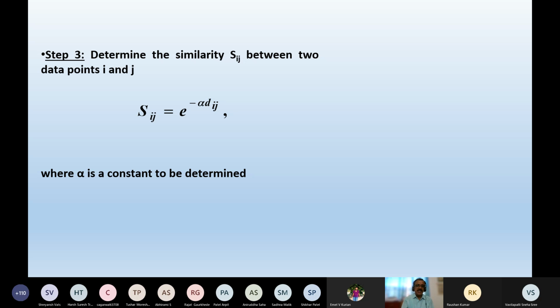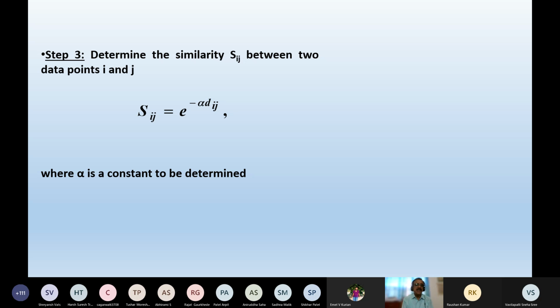Now, knowing this particular fact, I'm just going to use one particular expression to calculate the similarity. That is, Sij is nothing but e raised to the power minus alpha dij. What is alpha? Alpha is a constant, and the numerical value of the constant can be determined using the information of the data set. How to do it? I'm going to discuss. But before that, let me tell you that this particular relationship between the similarity and the Euclidean distance is not unique.